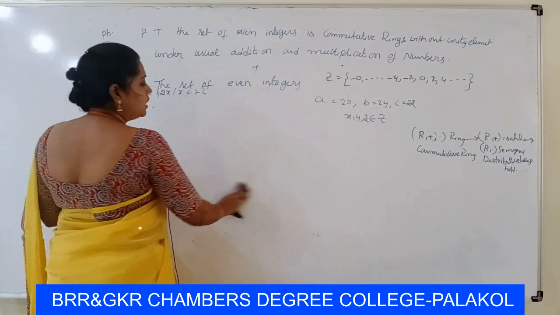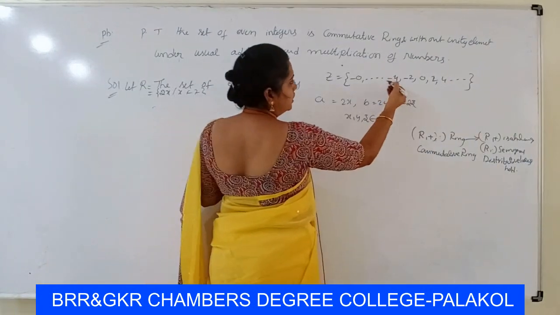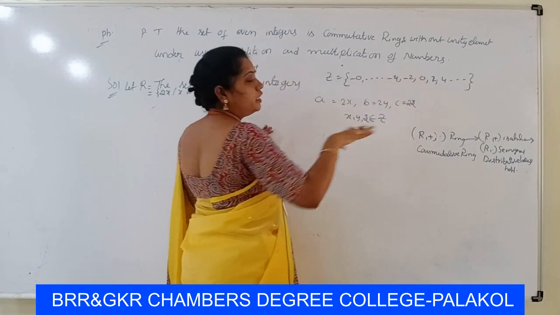But here R has no unity element 1, because here the elements are only multiples of 2.